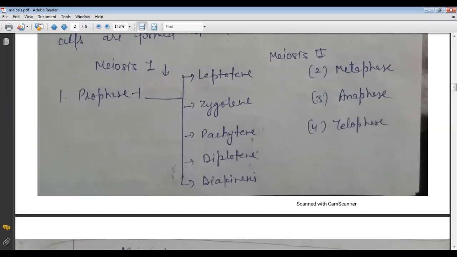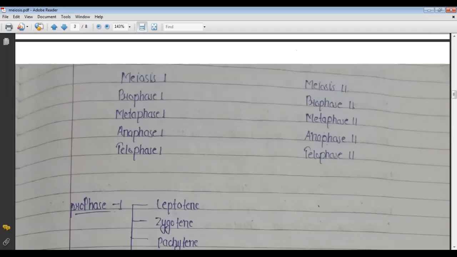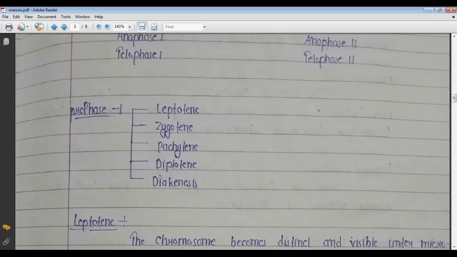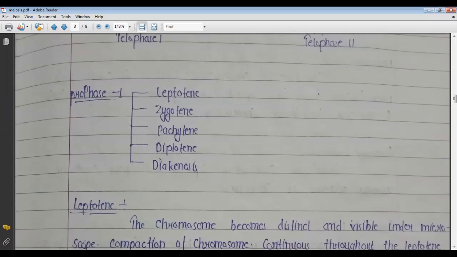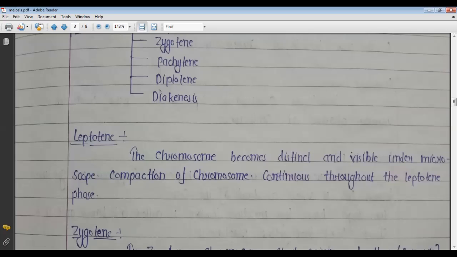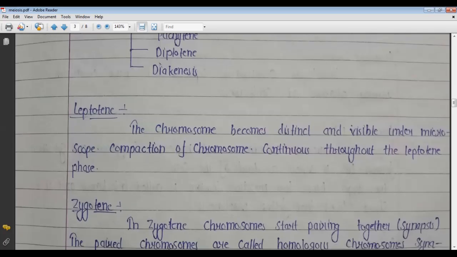I repeat again, the names of the prophase 1 stages are leptotene, zygotene, pachytene, diplotene, and the last is diakinesis. These are the stages of prophase 1: leptotene, zygotene, pachytene, diplotene, and diakinesis. So in these different stages, first is the leptotene.